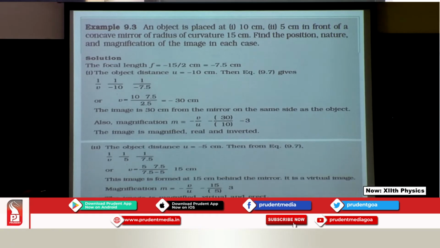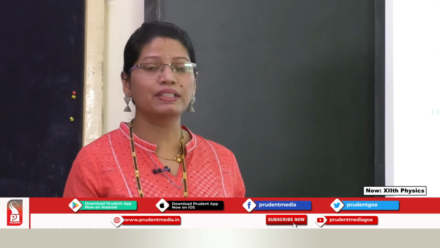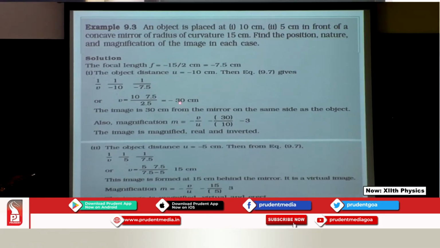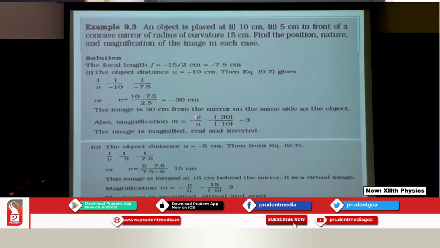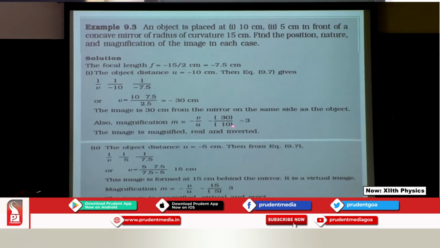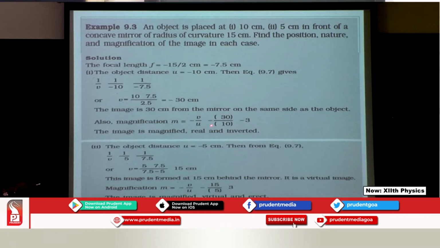You know the sign conventions for a concave mirror, and if the image is formed in front of the mirror, it is going to be negative. So, here it is forming on the same side. So, I can say it is the real image. Now, taking the magnification, I have already told you all the formula, it is minus V upon U. So, V I have got as 30, U it is already given as 10. So, answer is minus 3. So, this again tells you it is an inverted image. So, finally, the nature and the position is magnified, real and inverted in the first case. Let us go for the second.